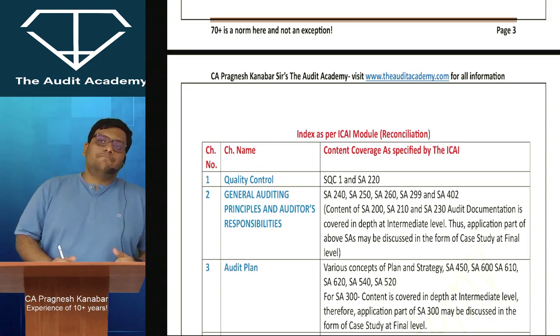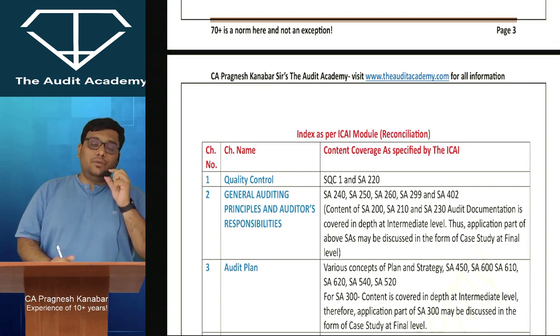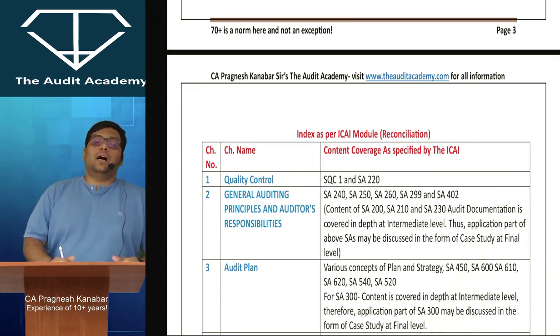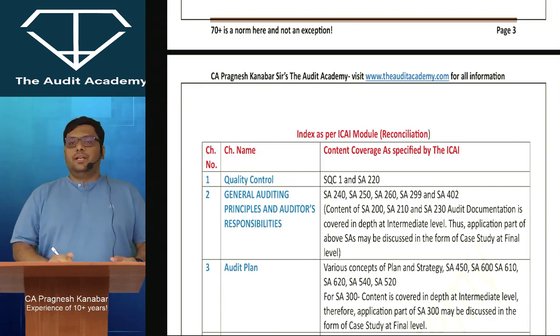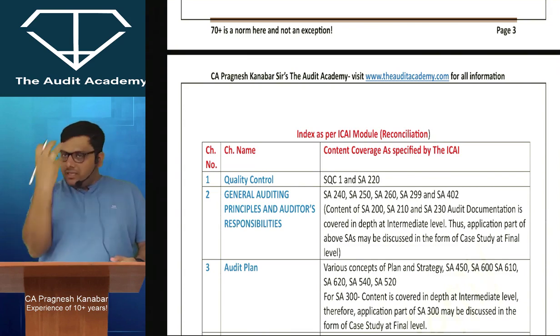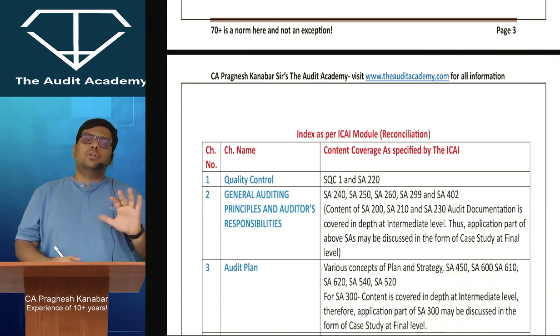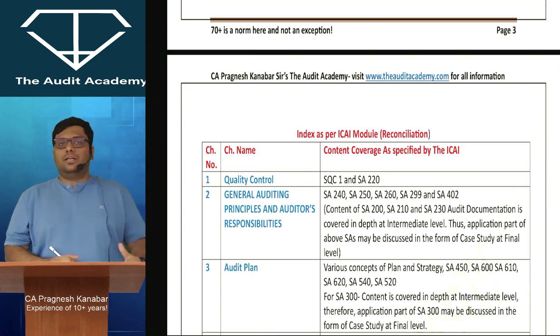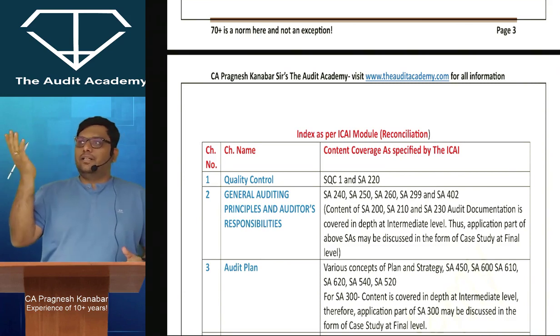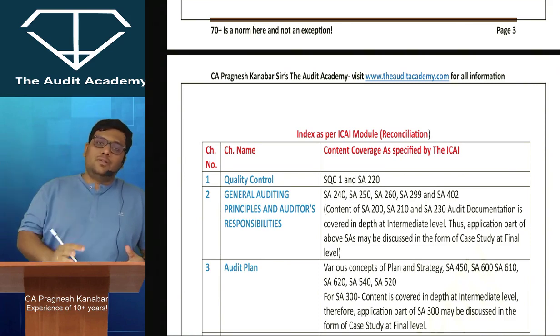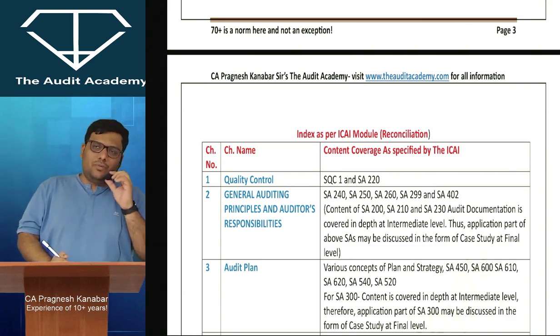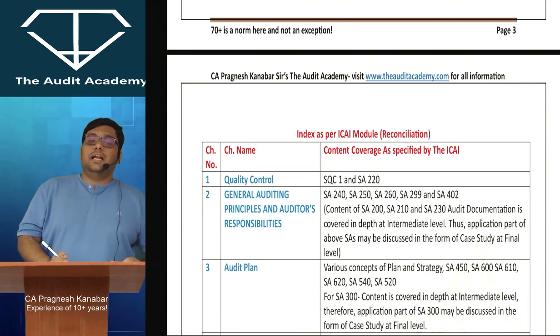Let me tell you, just for you to focus, that in lots of topics, the Institute has clearly said that they are going to ask application-based questions. That means the logic, the concept, the flow charts, all of that is going to help. It is no more that Inter-CA syllabus where you can just look at the last line of the question, and if you know those 5 points, write 2-3 out of those 5 and score marks. Some school-type approach was adopted in Inter-CA for a few chapters. That is not the case now.